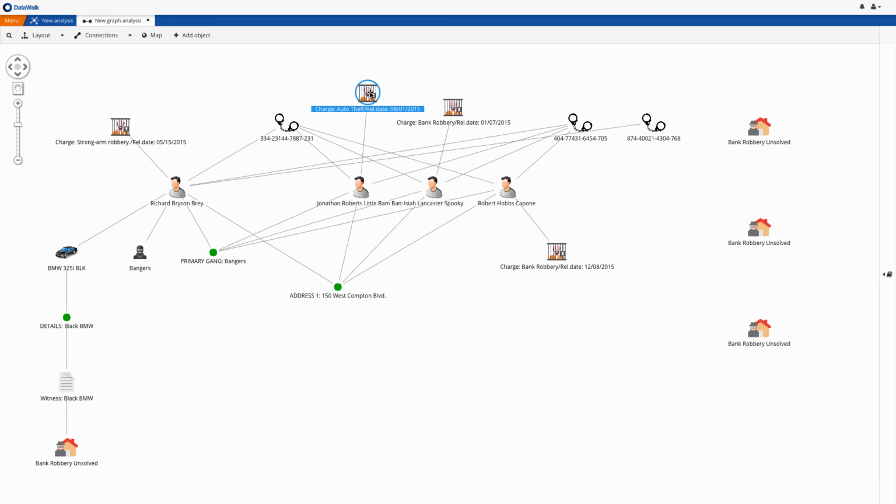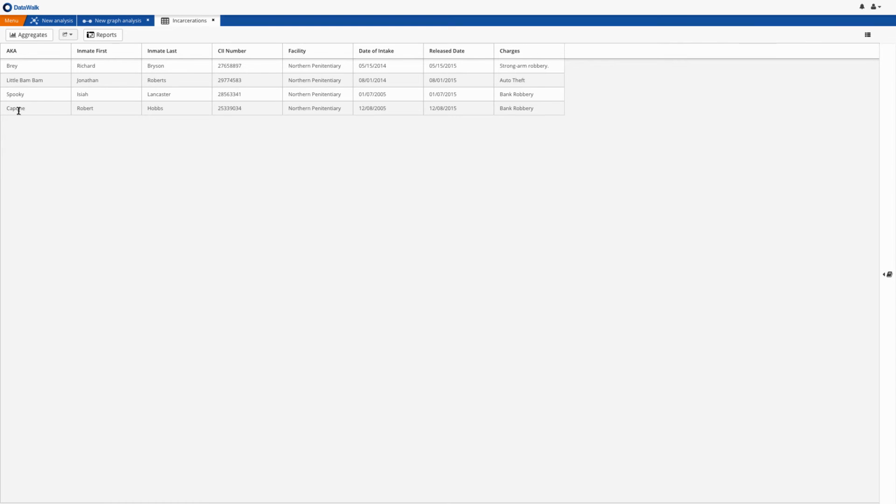Further research shows Spooky and Capone were just released from prison after serving time for bank robbery. This key piece of information fuels our suspicion that Bray and his associates could perhaps be involved with the recent bank robberies. Bray was also in prison at the same time as Spooky and Capone for an unrelated strong-arm robbery. Armed with this information, surveillance is initiated at the location associated with our suspects.